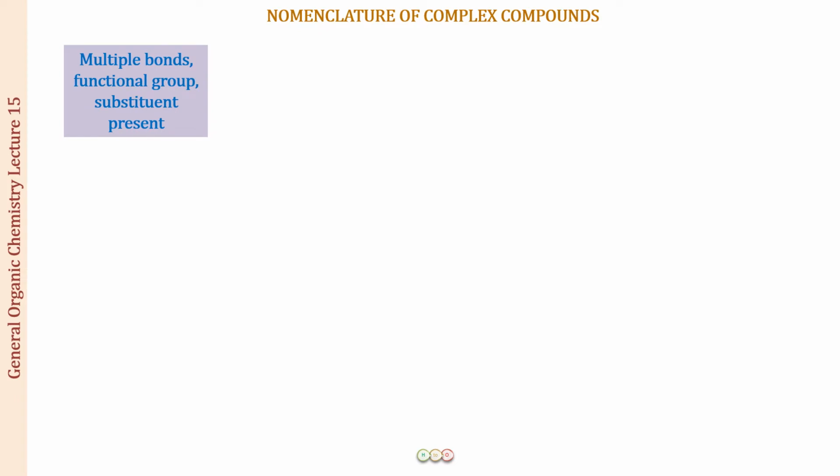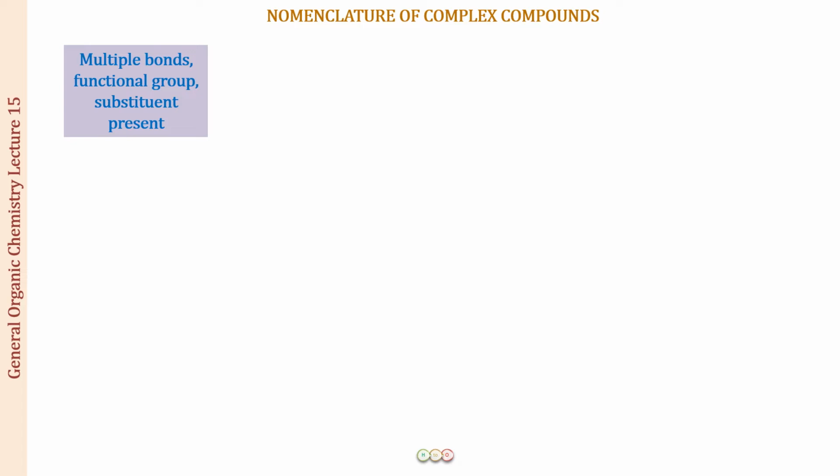So the simple naming, when all carbon-carbon single bonds, double bonds, triple bonds are present, or when only side chains are present, is something that we have done in the previous lectures. What I am going to focus on when we discuss the nomenclature of polyfunctional compounds is when multiple bonds, the functional group and the substituents, all of them together, are present in the structure, right?